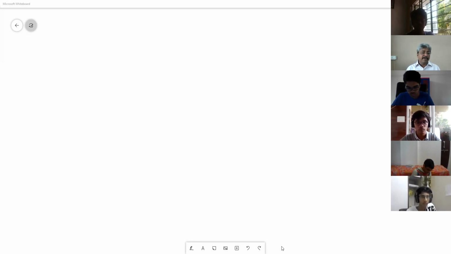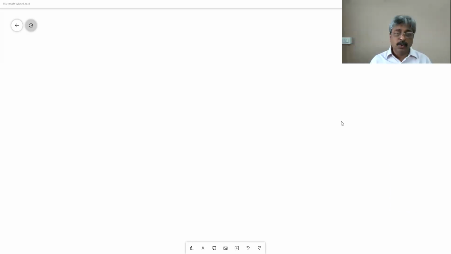I must have given several times the example of what is the value of x square minus 4 upon x minus 2 at x is equal to 2. Suppose the function f of x is